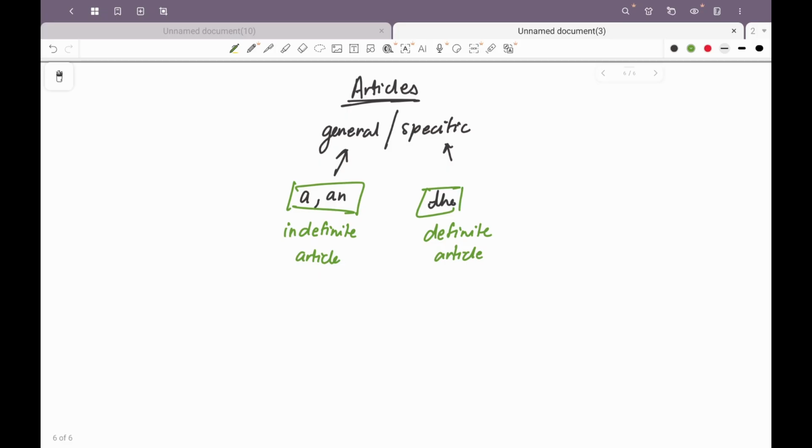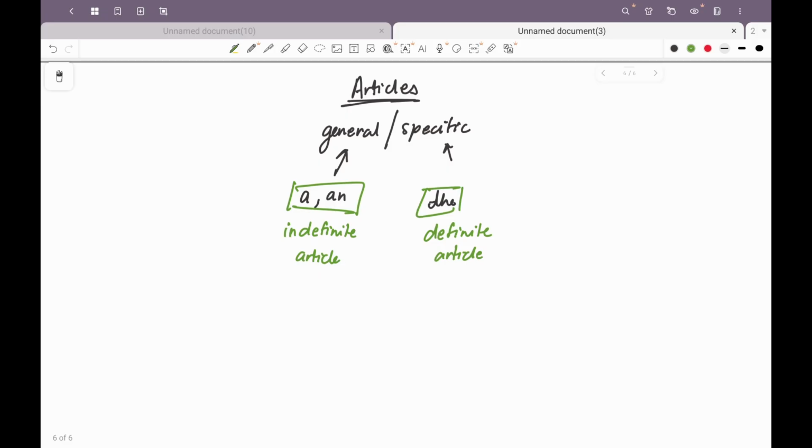However, when we're talking about significant elements of physical geography, or a group of islands, or a group of mountains, we will use the. So it will not be the Kanchenjunga is the highest peak of the Himalayas in India. It will be Kanchenjunga is the highest peak of the Himalayas in India.